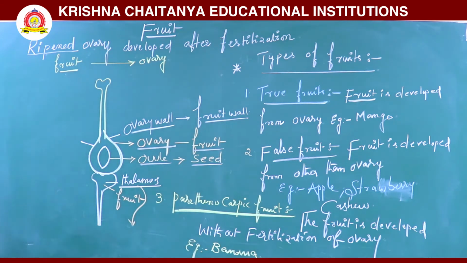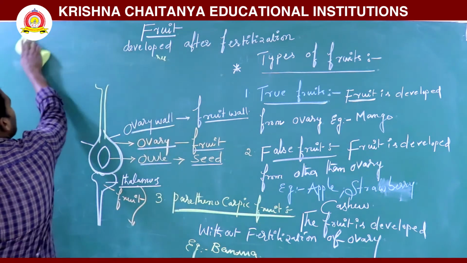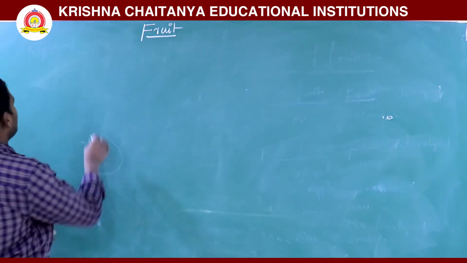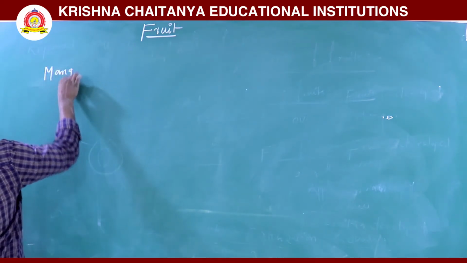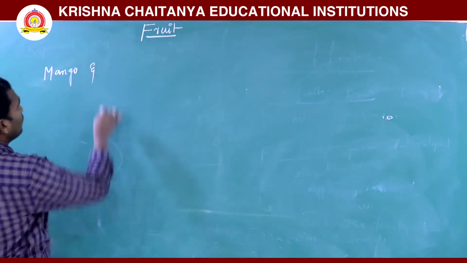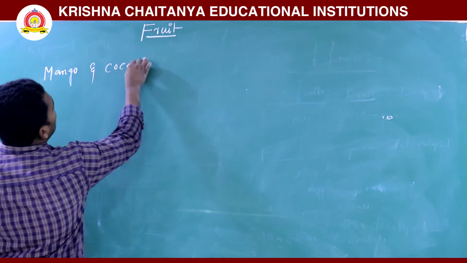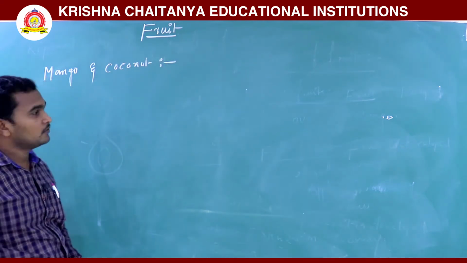So now we will discuss, for example, if you take mango and also coconut, these are the fruits.